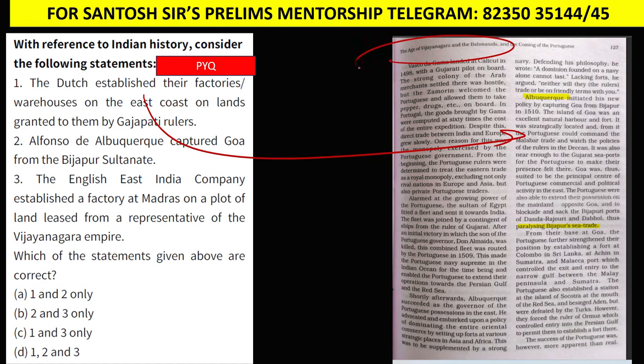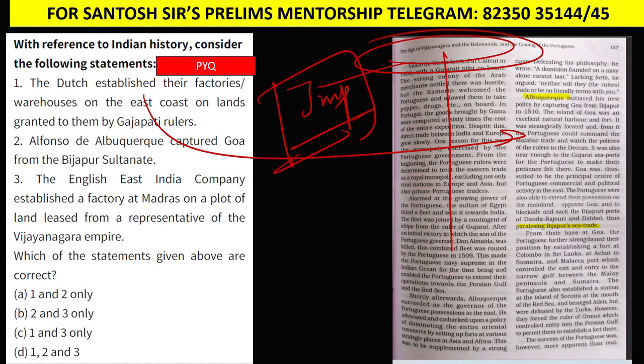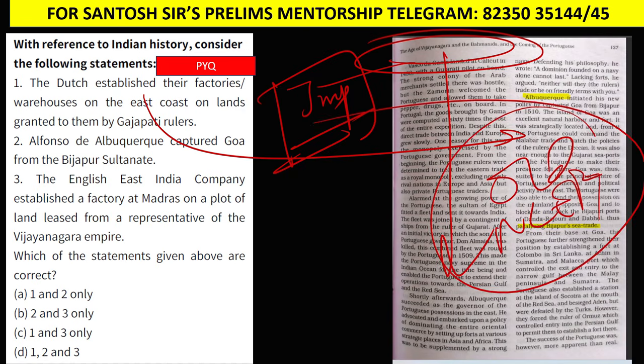So this chapter, the Vijayanagar, is the most important chapter. Everyone should read this Vijayanagar chapter of the old NCERT. This is a must read for all the UPSC aspirants. Okay, I have covered all possible questions which can come from this chapter, guys, in my prelims test series.